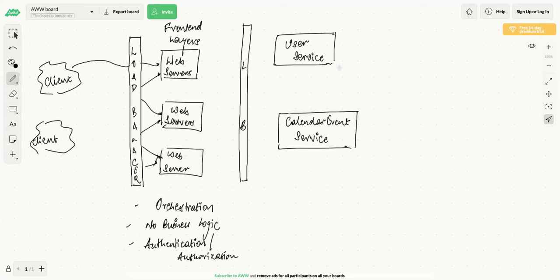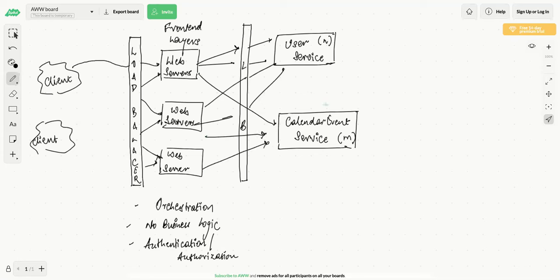So this is just one service. There can be multiple instances. So you can say that there are n instances of this, and then there are some m instances of this. Now, if you want to log in or register, then your web server will talk to what? The user service. Correct. And your web server will talk to calendar events when you want to schedule or create some event.